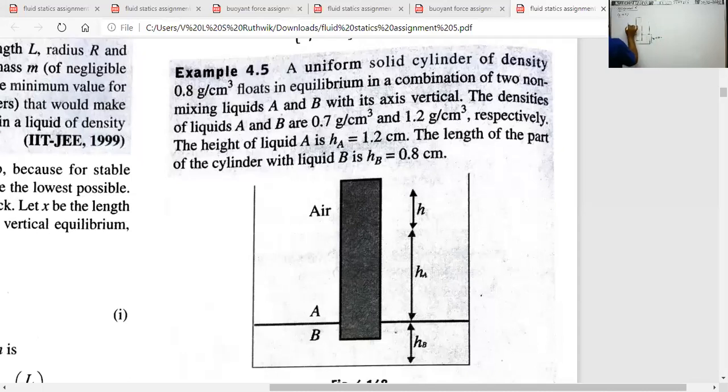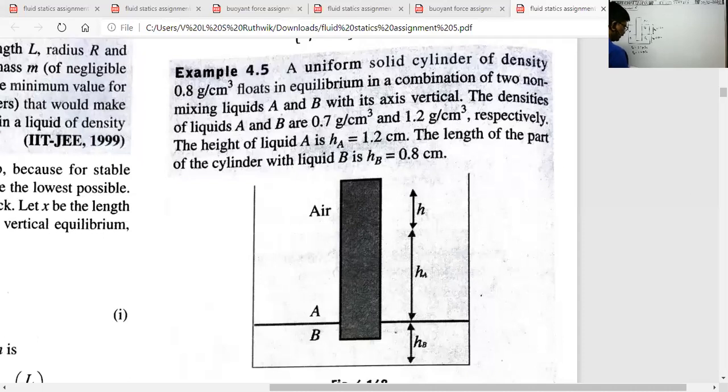HB is equal to 0.8. HA, the height of the upper liquid, is equal to 1.2 centimeters, given. Next, the density of the upper liquid. This is liquid A, this is liquid B. Density of the upper liquid rho A is given as 0.7 gram per cc. Rho B is equal to 1.2 gram per cc. That is given. The remaining is air.